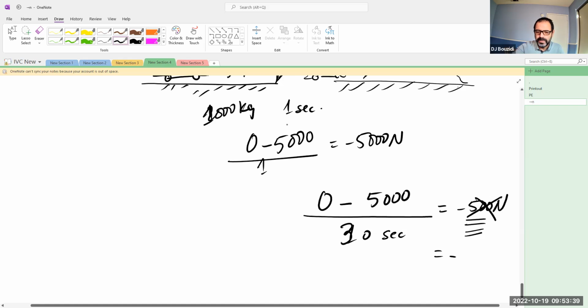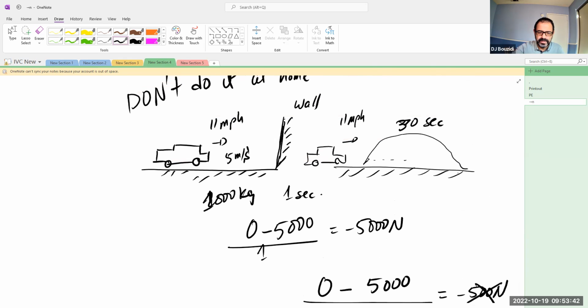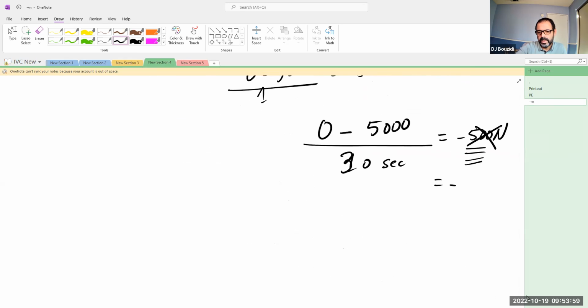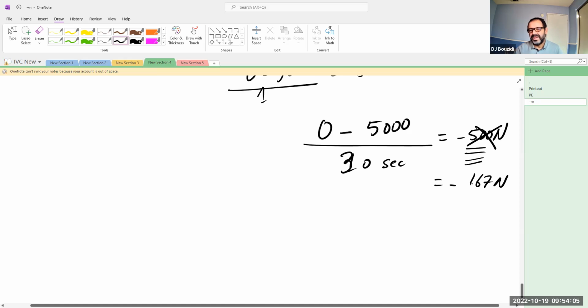So if it takes half a minute, let me find the number again. So it's about 167 newtons, which is a very, very small force compared to 5,000. So it's not going to do much damage. Maybe you will have some scratches here and there on the vehicle, and that's it. So that's another example.